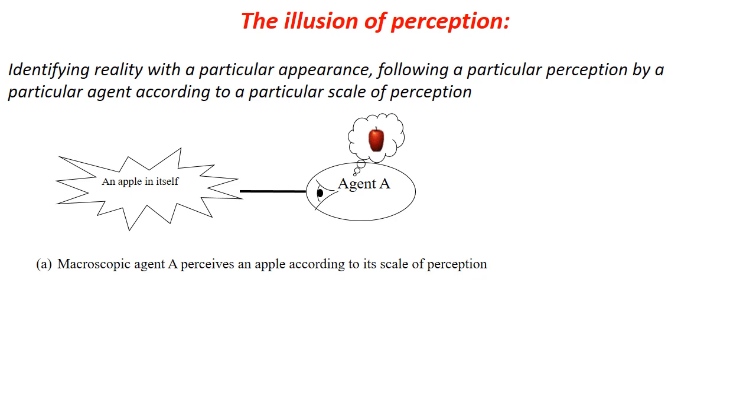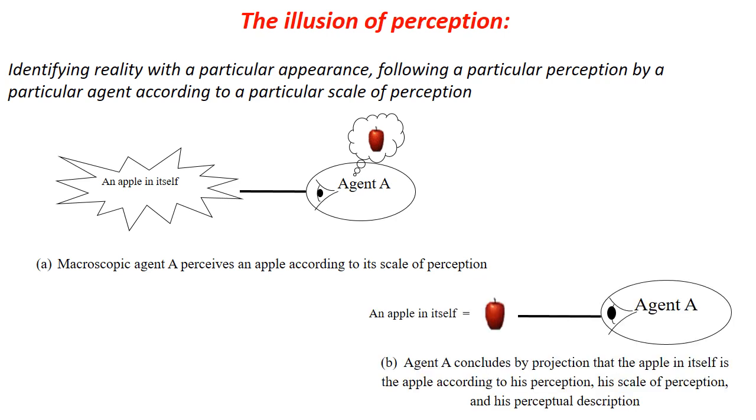For example, humans are so accustomed to perceiving things and the world according to their macroscopic scale of perception that they believe their perception places them directly before the reality of things. They believe that their perception does not depend on their scale of perception. They believe that any perception will always produce the same perceptual description. They believe that this description simply represents the reality of things.